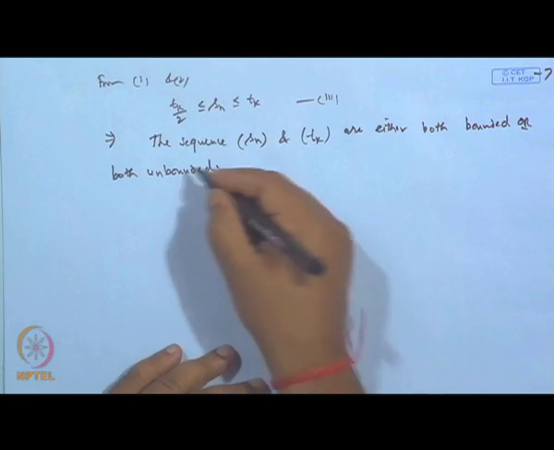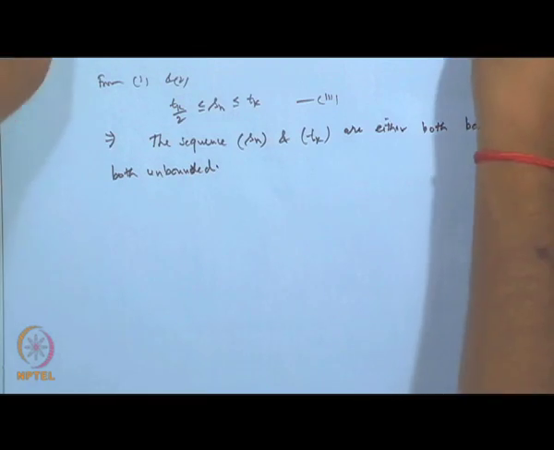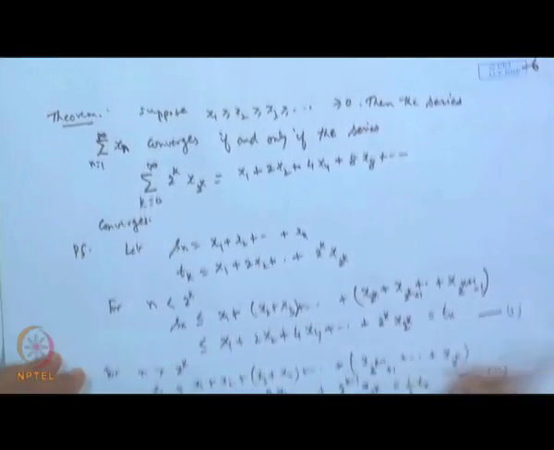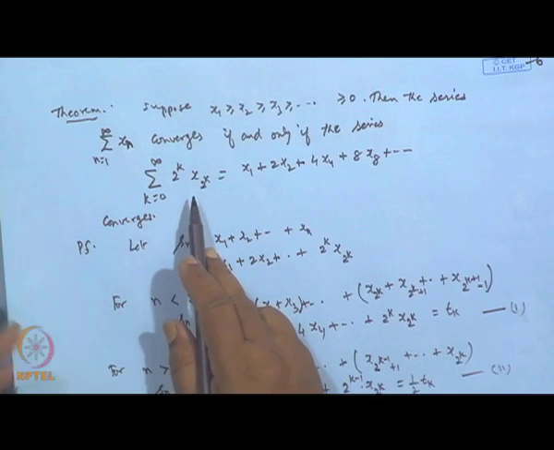That is it. So, once they are unbounded, the result follows. It means the series converges if and only if the other converges. So, if they are bounded, then they will converge.